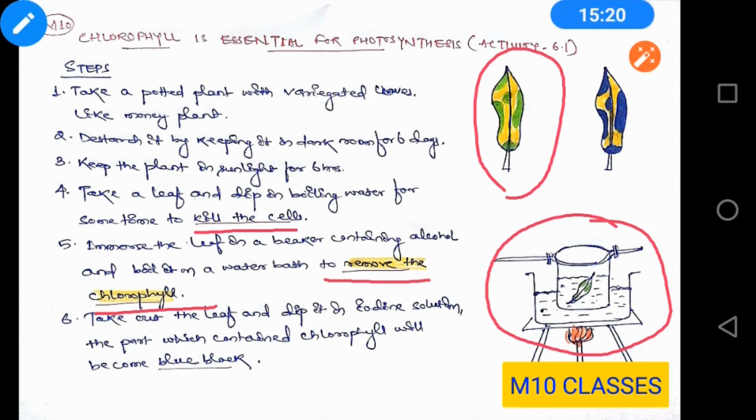Now take it out and dip it in iodine solution. Why are we using iodine solution? You might know that if we put iodine solution on starch, it will turn blue black. So when you put it in iodine solution, the patches where chlorophyll was present would have starch, and those areas will turn blue. Now you can see it in the figure. These parts where you had green patches had turned blue black. So it shows that chlorophyll is essential for photosynthesis.